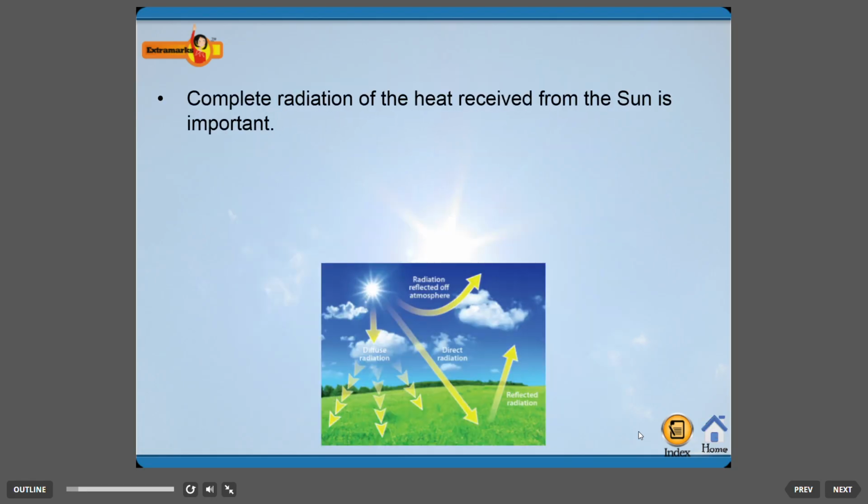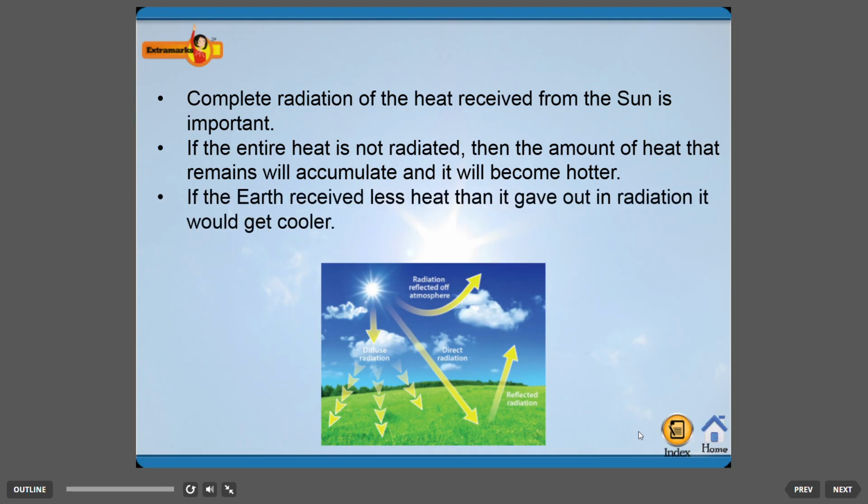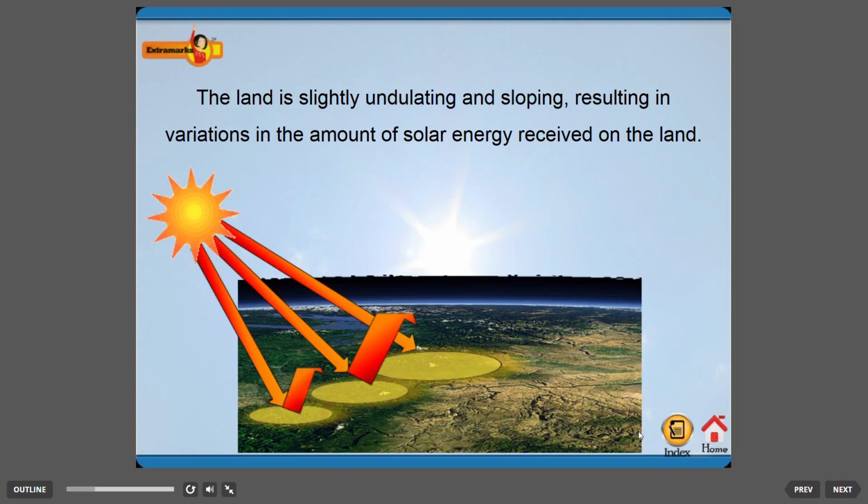Complete radiation of the heat received from the Sun is important. If the entire heat is not radiated, then the amount of heat that remains will accumulate and the Earth will become hotter. If the Earth received less heat than it gave out in radiation, it would get cooler. Reflection. The land is slightly undulating and sloping, resulting in variations in the amount of solar energy received on the land.